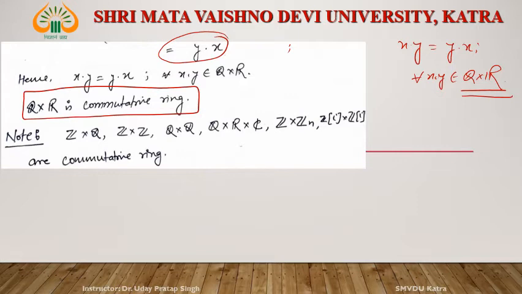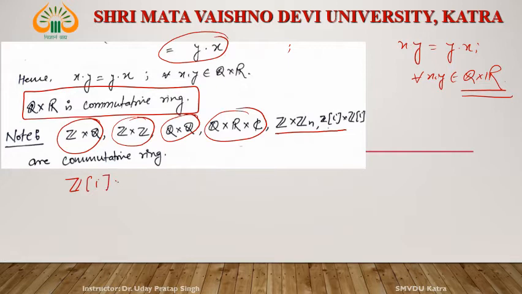Similarly, Z cross Q, Z cross Z, Q cross Q, Q cross R cross C, Z cross Zn, Z[i] cross Z[i] are commutative rings. Let us see Z[i] cross Z[i]. What is Z[i] cross Z[i]?